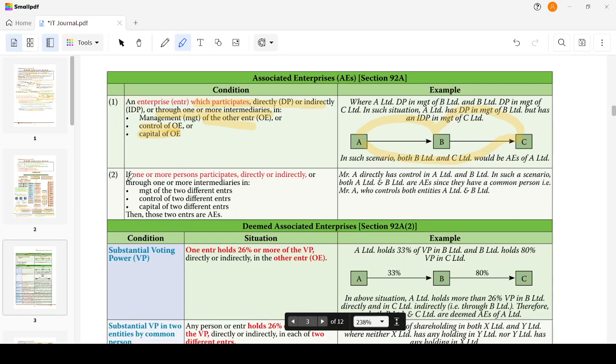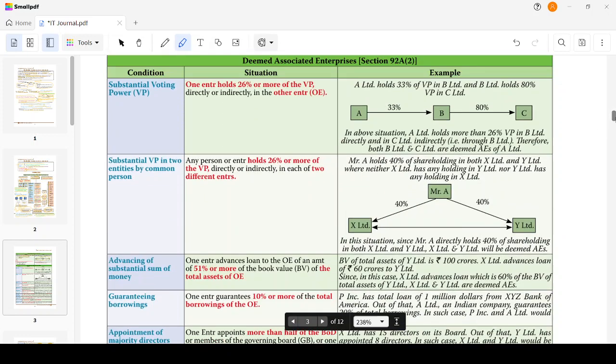If one or more persons participate directly or indirectly through one or more intermediaries in the management, control, and capital of two different entities, those two entities will be known as associated enterprises. Let's have an example. Mr. A directly has control in A Limited and B Limited. In such a scenario, both A Limited and B Limited are associated enterprises since they have a common person, Mr. A, who controls both entities.